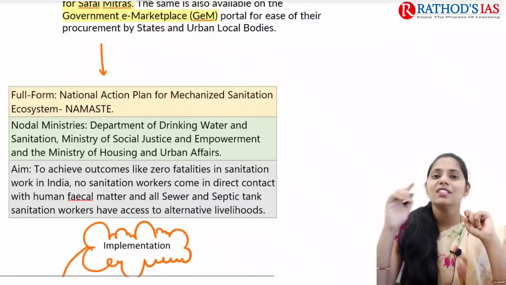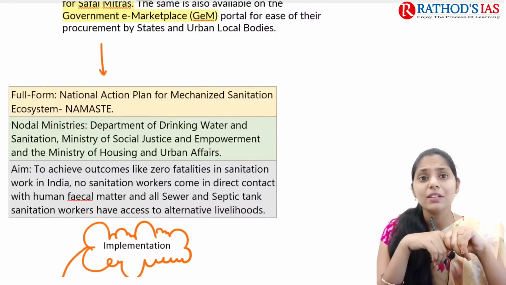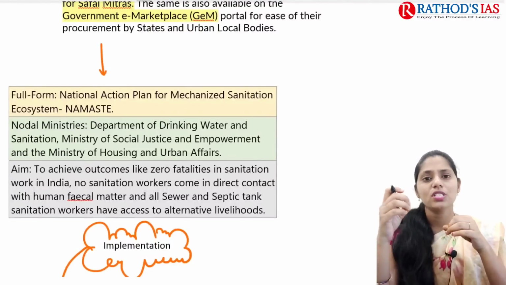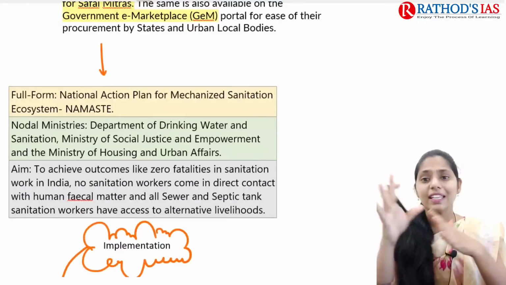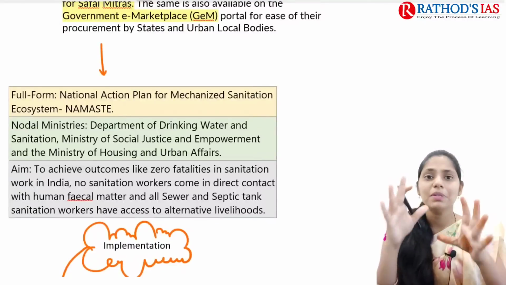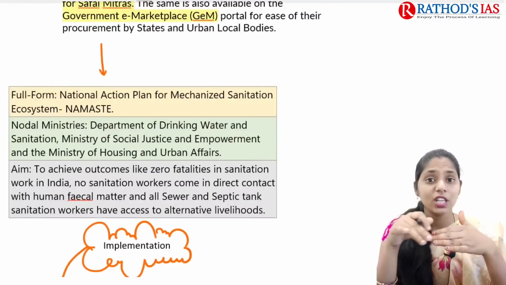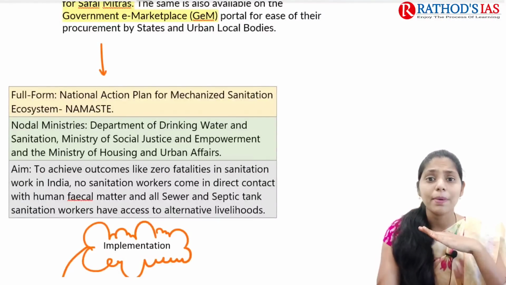And one more thing, I came across one news item on the BBC regarding discrimination. The children belonging to the community who go for sanitation work are kept aside. In the midday meal scheme, they are asked to carry their own plates and glasses, and they are made to sit separately.